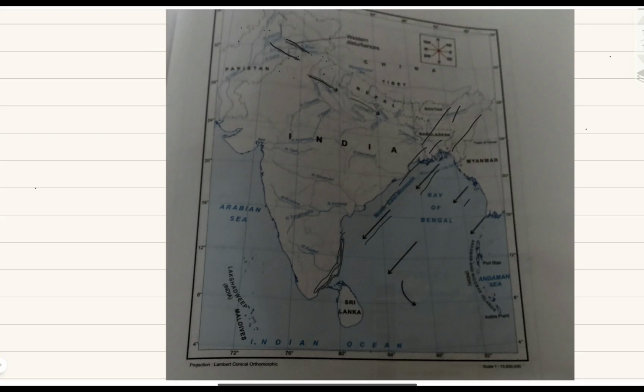The southwest monsoon direction is southwest, whereas the retreating monsoon and northeast monsoon direction is northeast. The southwest monsoon is an onshore wind and brings heavy rainfall to almost the whole of India, whereas the retreating monsoon and northeast monsoon both blow from land to sea.